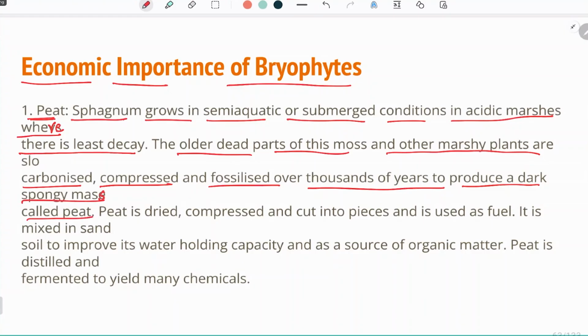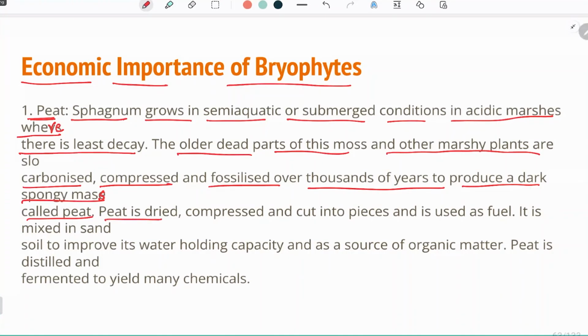So, when this sphagnum grows in marshy area where there is half water and half plant, sometimes the dead parts of the mosses are covered by more dirt, more of the land, which results in carbonization, compression and fossilization of this moss. Whenever this happens, peat is produced, which is a fossil form of mosses, which is sphagnum.